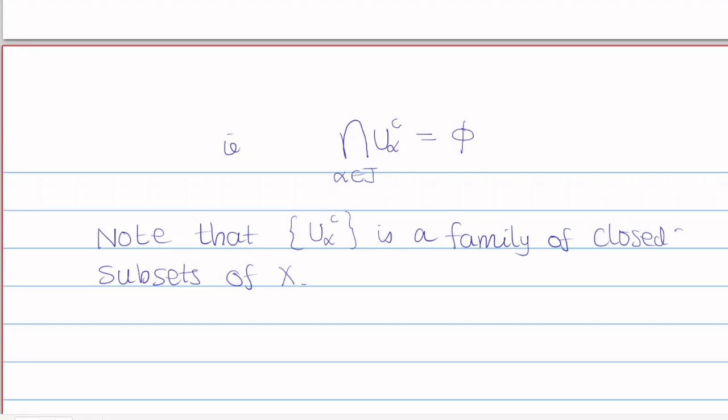Then this family must not have the finite intersection property.